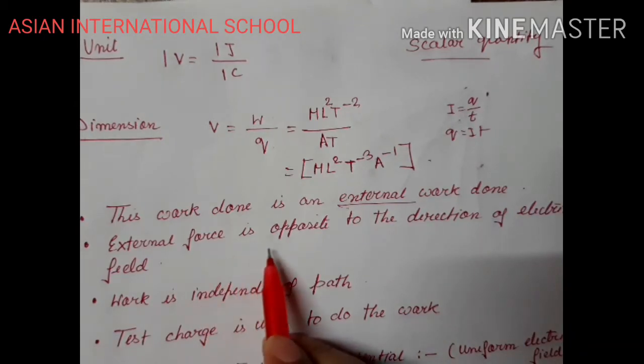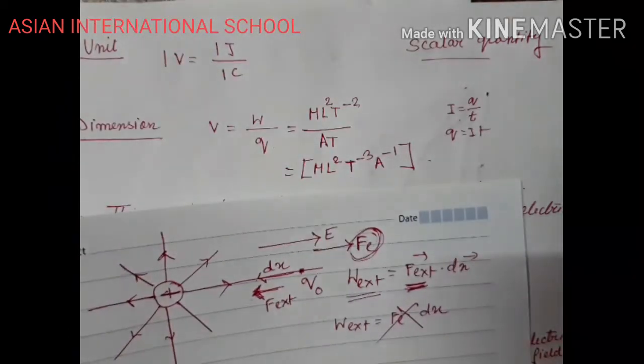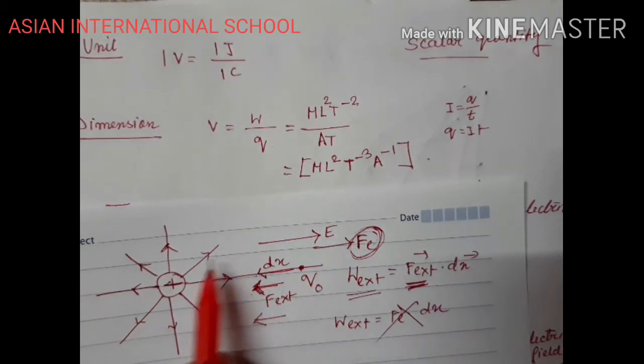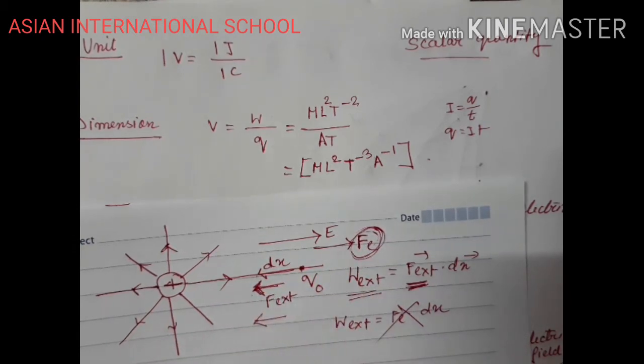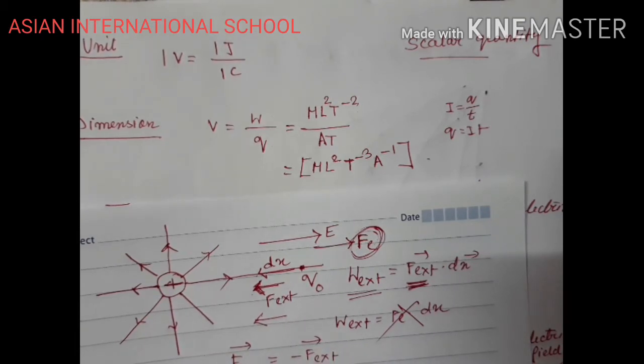Next, the external force is opposite in direction to the electric field. If you can see it from the diagram clearly, you are trying to displace the object from this point to this point, so you are moving in this direction, whereas the electrical force is acting in the other direction. So both forces have opposite directions. According to the direction, Fe equals minus F external. They are oppositely directed to each other.